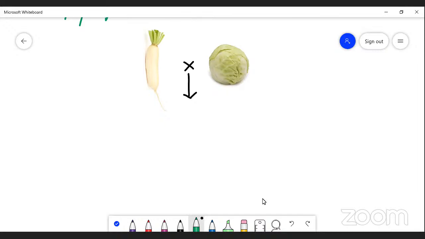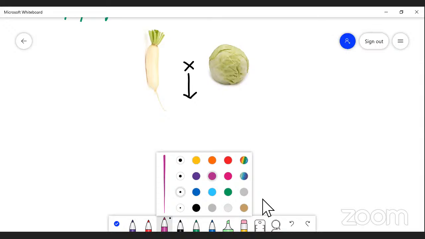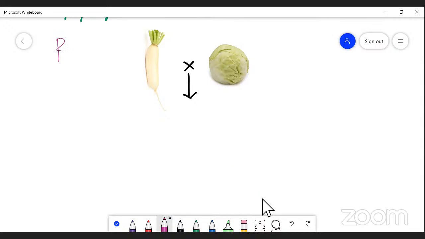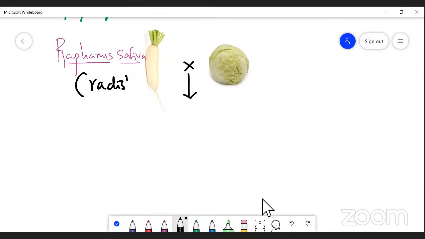Raphanus sativus is the binomial of radish, which is crossed with cabbage.